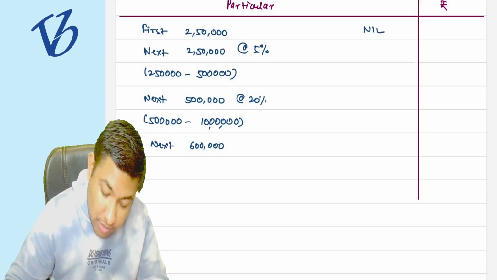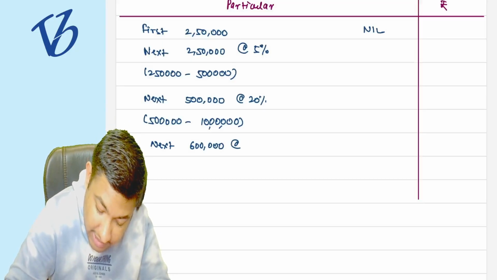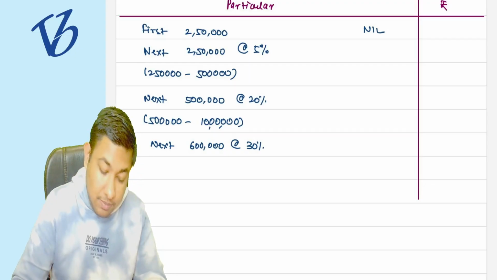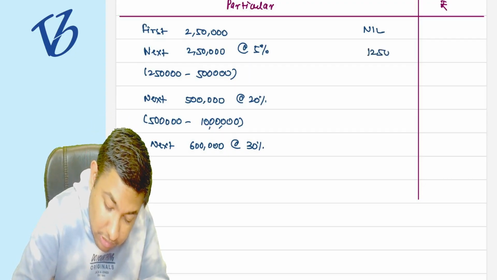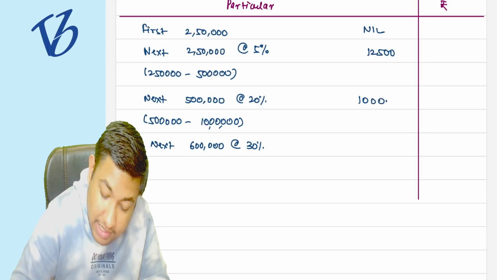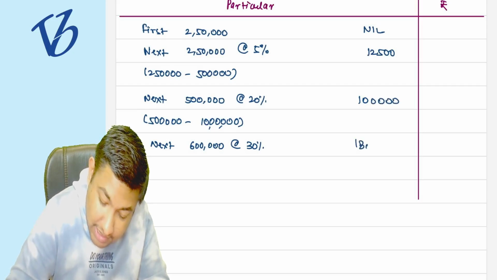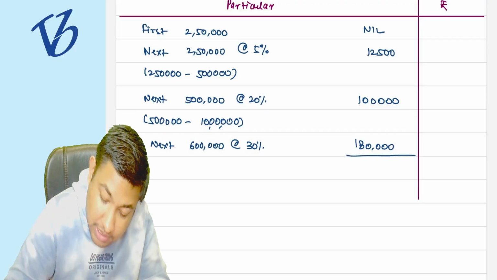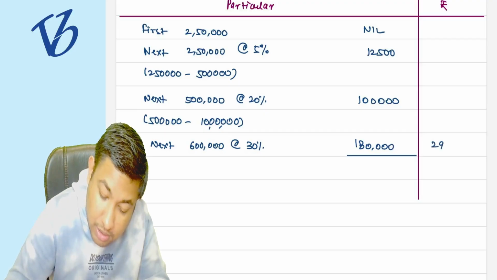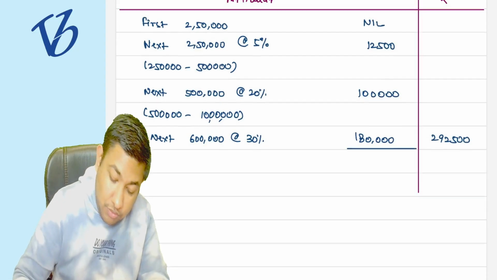That 6 lakh rupees will be taken at the rate of 30%. Can you please calculate it? It is going to be 12,500, then 1 lakh rupees, and then 1 lakh 80,000 rupees. So it comes to 2,92,500.